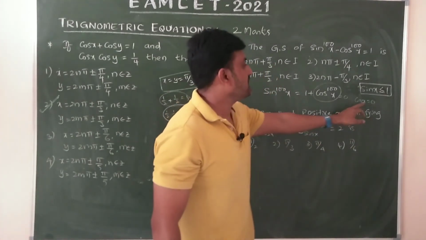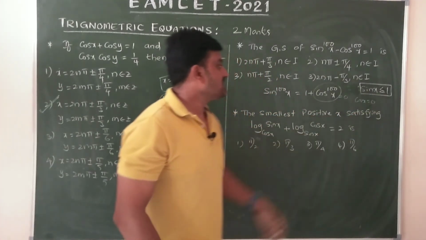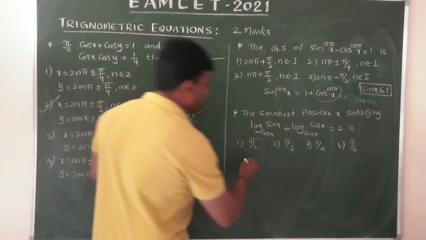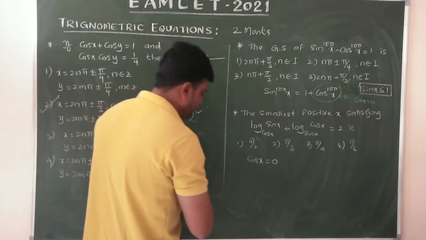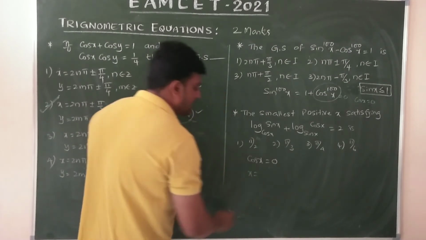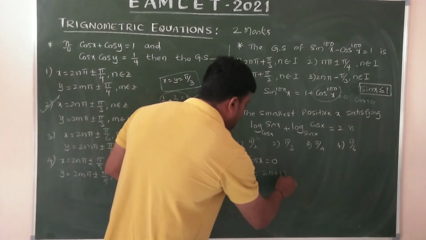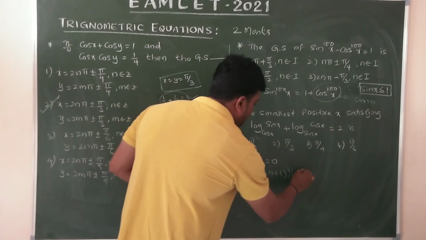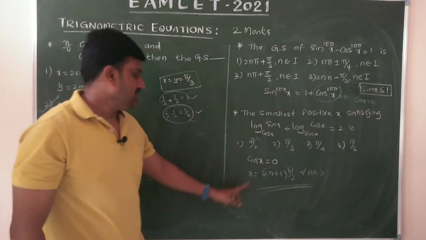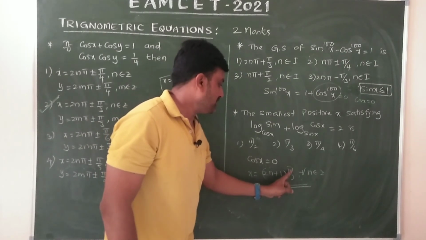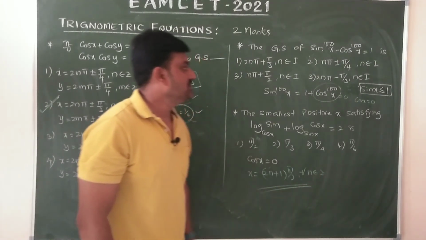For cos x equals 0, we have one separate formula. For cos x equals 0, the general solution is x equals 2n plus 1 into pi by 2, for all n belongs to Z. Okay, remember, x equals 2n plus 1 into pi by 2 for all n belongs to Z.